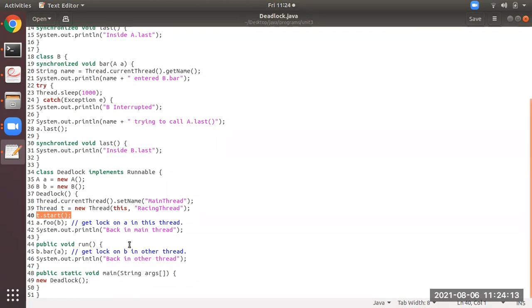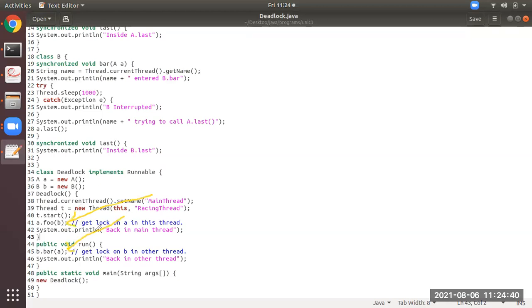But what you have to remember is, as the 40th line will call this, this is the method which will be invoked. Simultaneously at the 41st line, this method also will be invoked. Means there are two methods which are going to get invoked. One is a.foo(b), another one is b.bar(a).